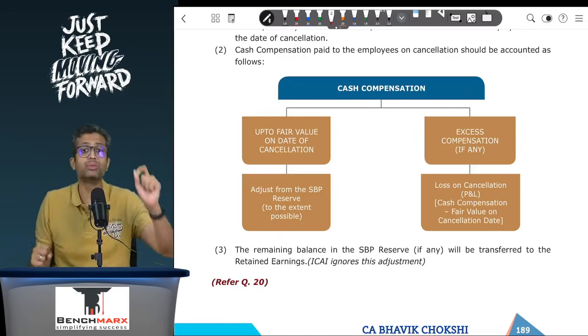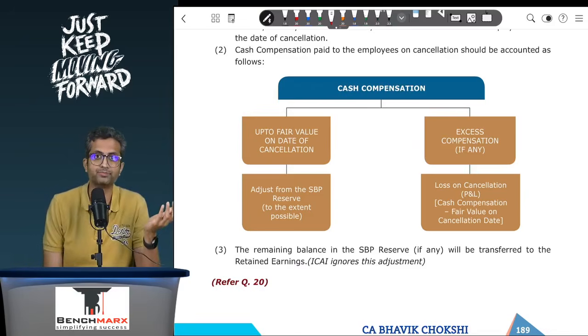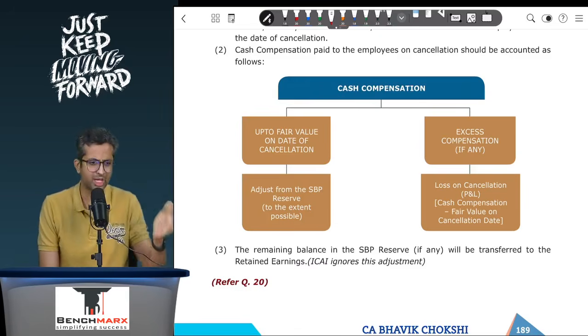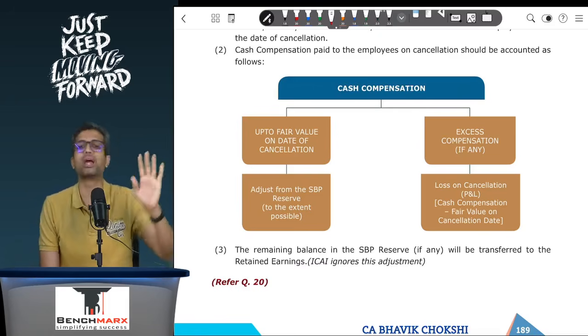But still, from the SBP reserve, you will say SBP reserve account debit to bank, for example, 90 rupees. What about the additional 5? Well, additional 5 will be shown separately in the profit and loss account. This is shown as loss on cancellation. So your journal entry, if there was one option only, would be SBP reserve account debit, let us say 90, loss on cancellation account debit 5, to bank 95.